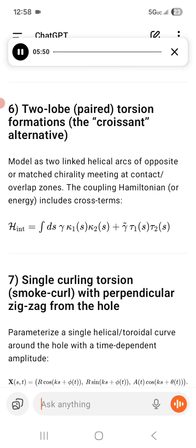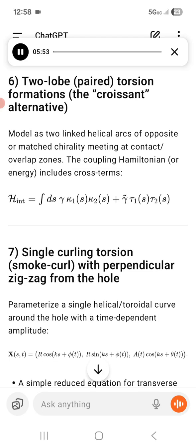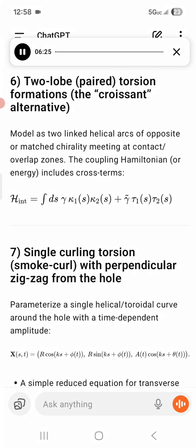Number 6, two-lobe paired torsion formations, the croissant alternative. Model as two linked helical arcs of opposite or matched chirality meeting at contact overlap zones. The coupling Hamiltonian, or energy, includes cross terms: H_int = integral ds [gamma kappa_1(s) kappa_2(s) + tilde gamma ...], where gamma, tilde gamma measure interfilament coupling. Strong coupling can lock relative phase, producing a gap in the mode spectrum, massive, stable excitations with a two-lobe internal structure. Good candidate for composite particles, flavor doublets, parity partners.